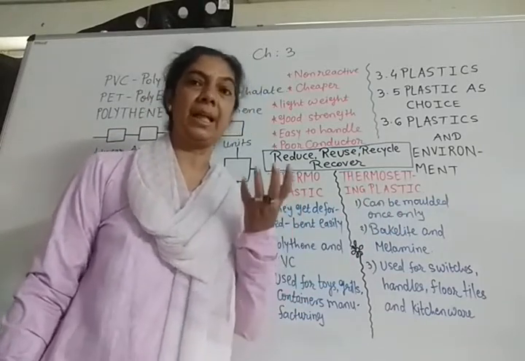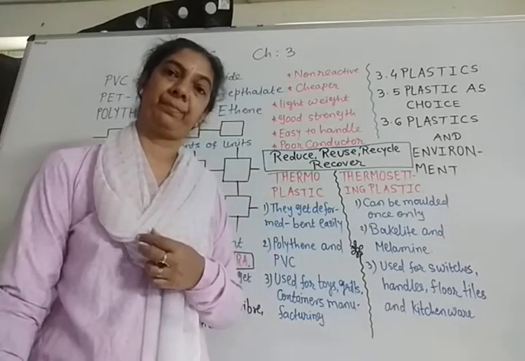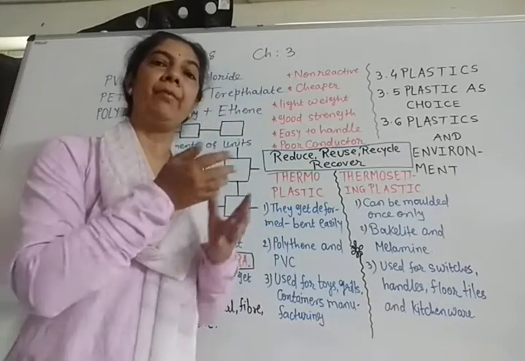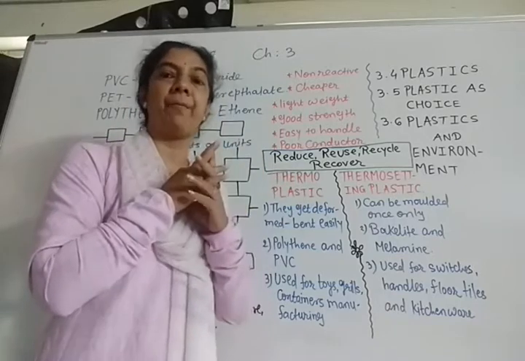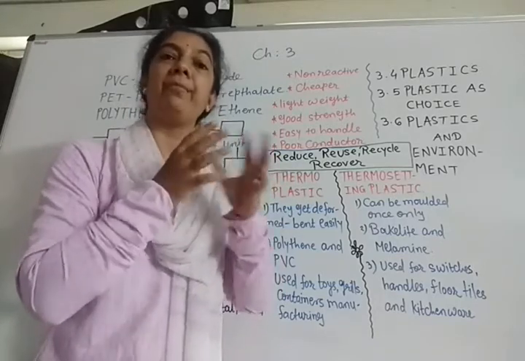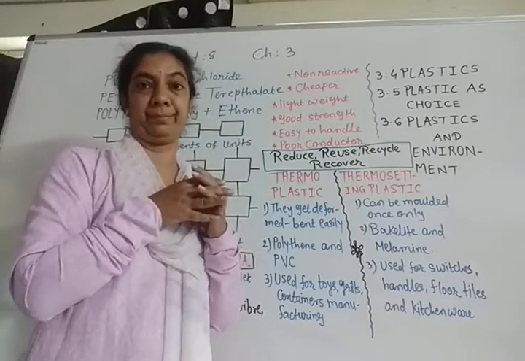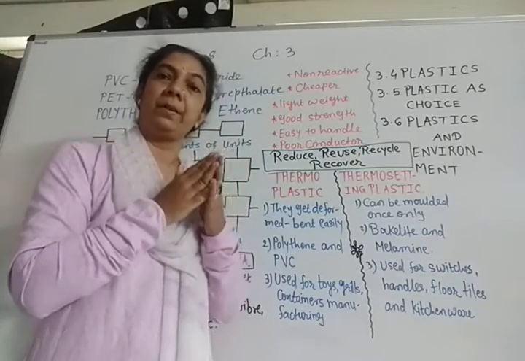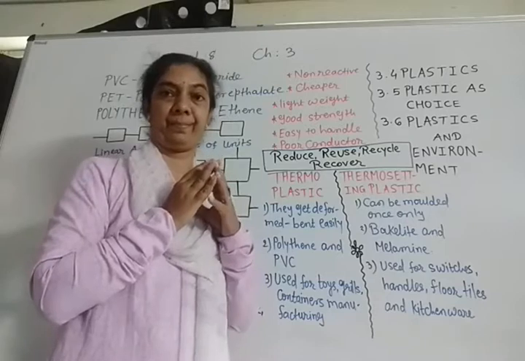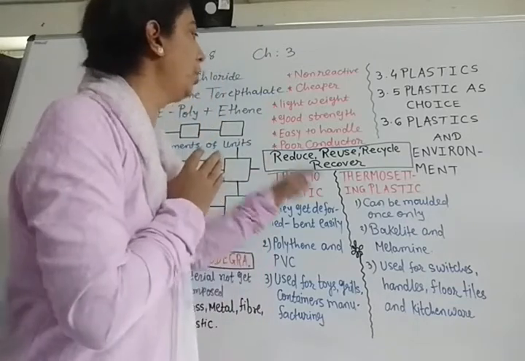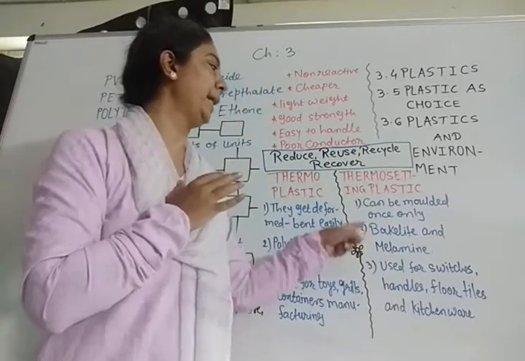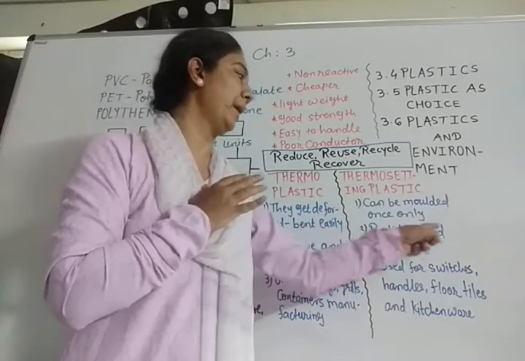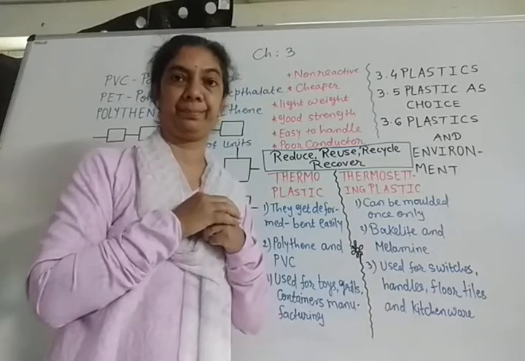Once we have given any shape to them, then after heating, we cannot remold them, we cannot reshape them, we cannot deform them very easily. In other words, they are hard. So they are known as thermosetting plastic, and the common examples of them are bakelite and melamine.